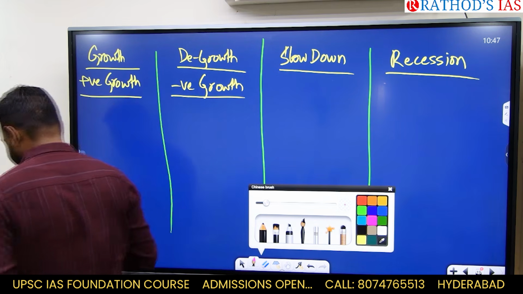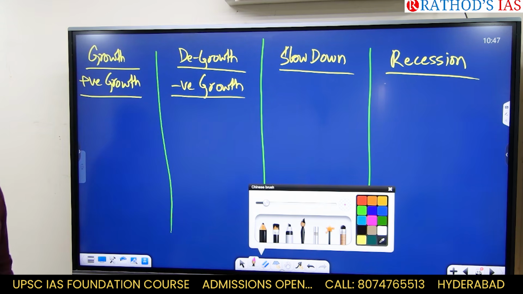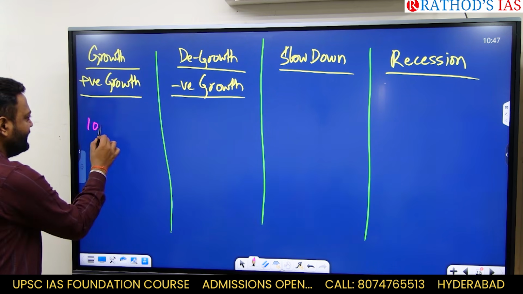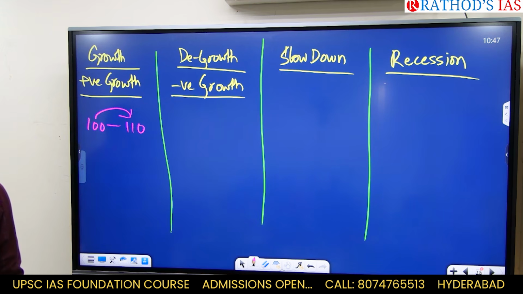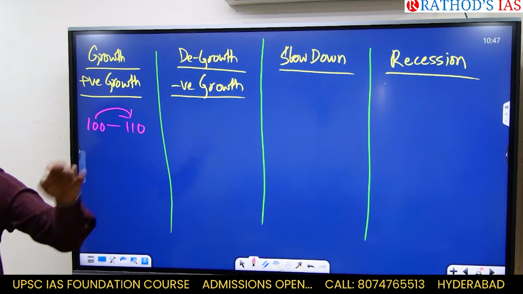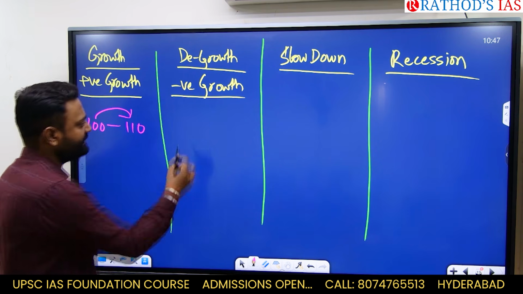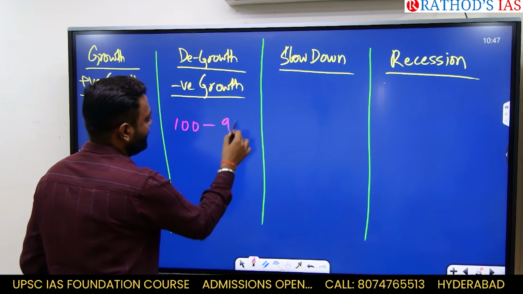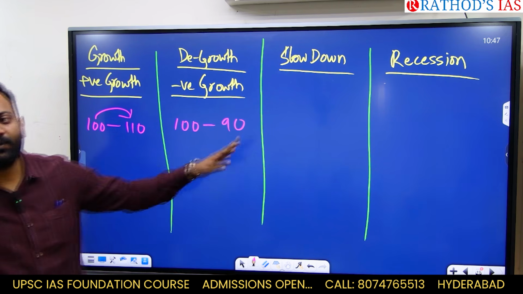Growth is what? Growth is as simple as this. Growth means you were at 100, you went up to 110. This is growth. So when we say growth, we actually mean positive growth. That means we are going up. The second is degrowth. You were at 100, you came down to 90. This is known as degrowth or negative growth. Are you understanding? What is slowdown?